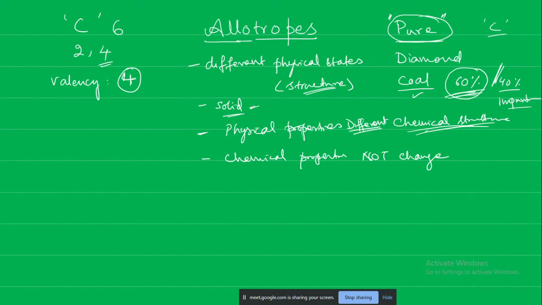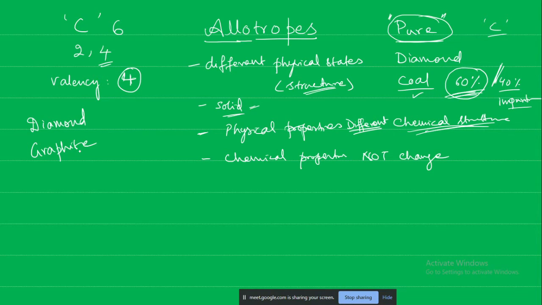For example, we are talking about solid carbon. We are taking in the solid carbon state the different allotropes. Its structure will be different in diamond, in coal, in graphite. We will see the physical properties will change, but the chemical properties will not change. Okay, if these conditions are met, then we say that these are all allotropes of each other. Diamond is the hardest material and graphite is very soft.